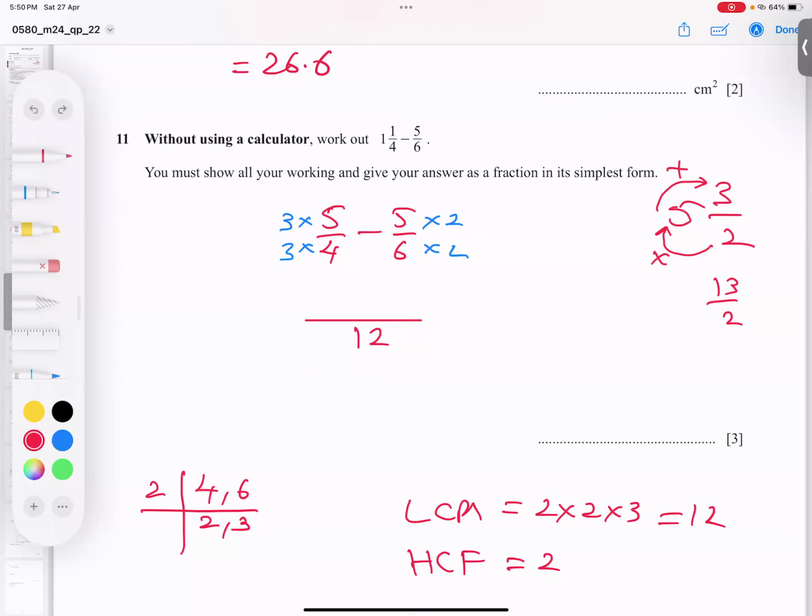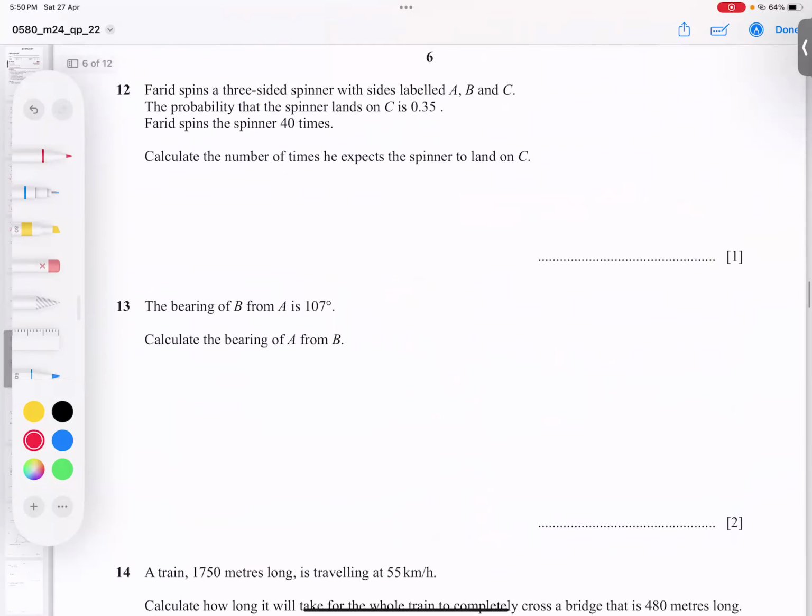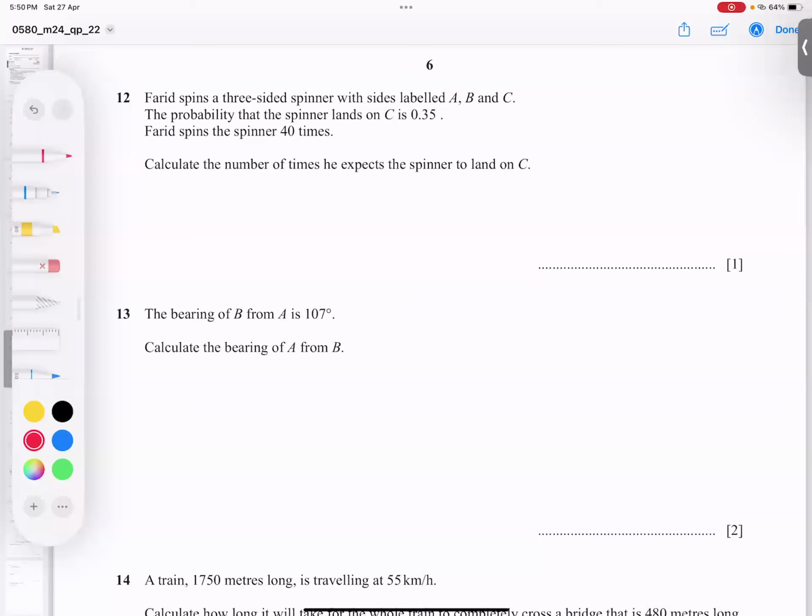So 3 5s are 15 comes up and 2 5s are 10 comes down. So 5 by 12 is our final answer. And I believe this is a very clear and very technical point you learned. Come back for the next question.